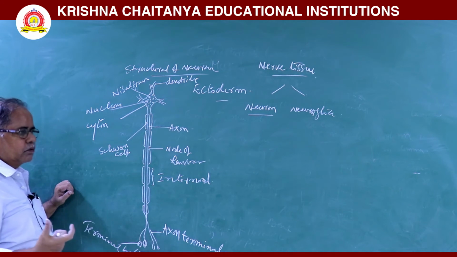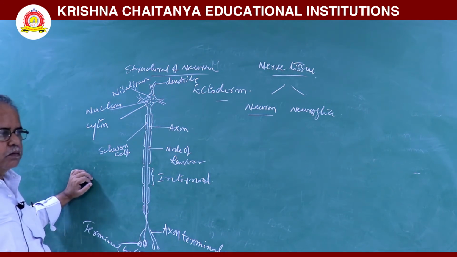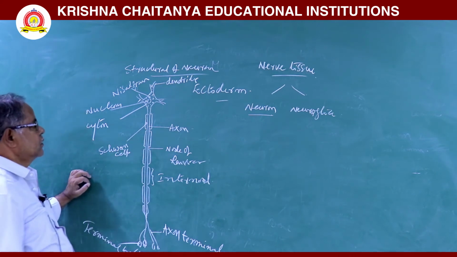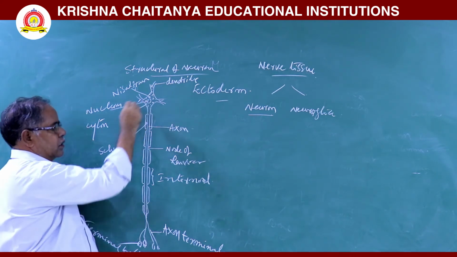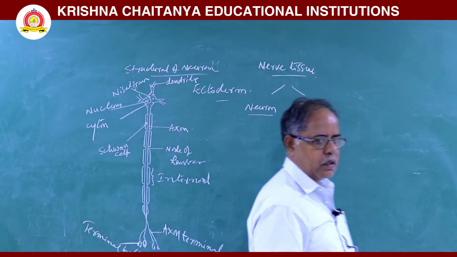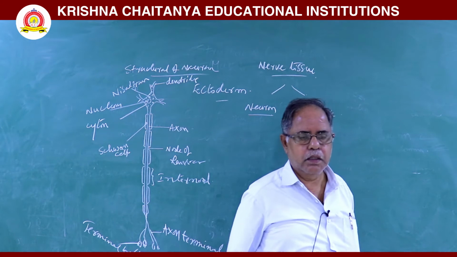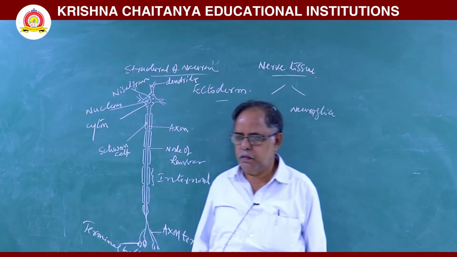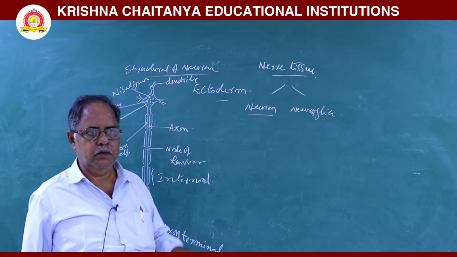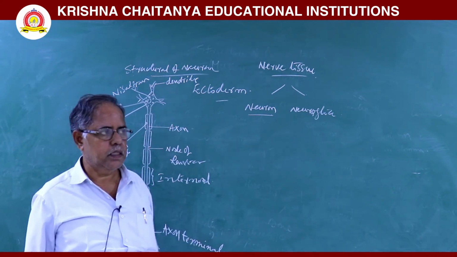The cytons which are present in the peripheral nervous system form ganglia. So the first structure is the cyton. This cyton is also called a perikaryon, soma, or cell body. In this cell body, plenty of cytoplasm is there. This cytoplasm has granules. In the center, a spherical nucleus is there.